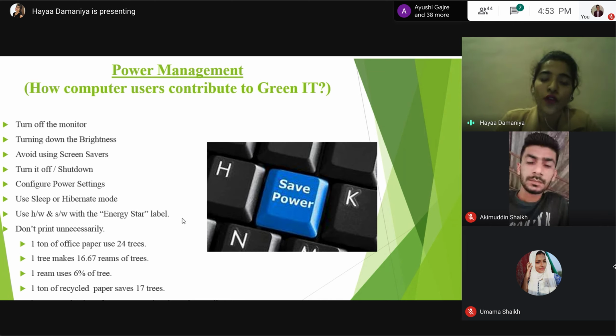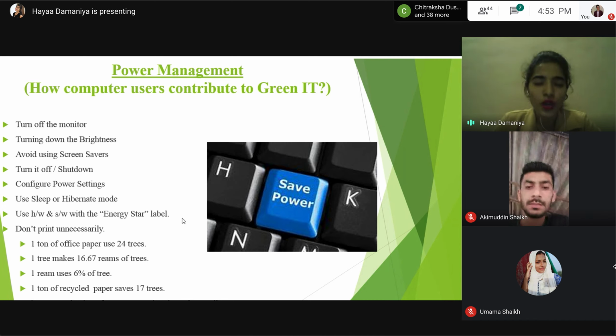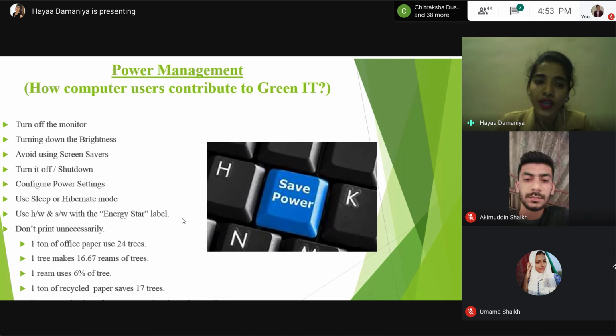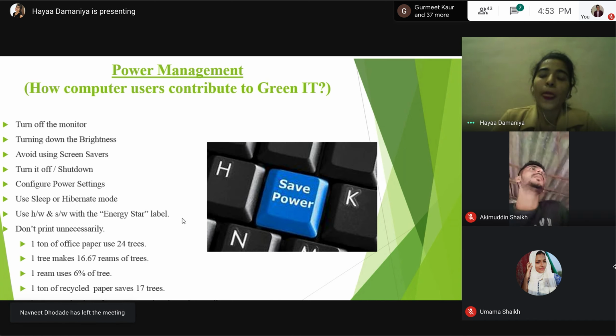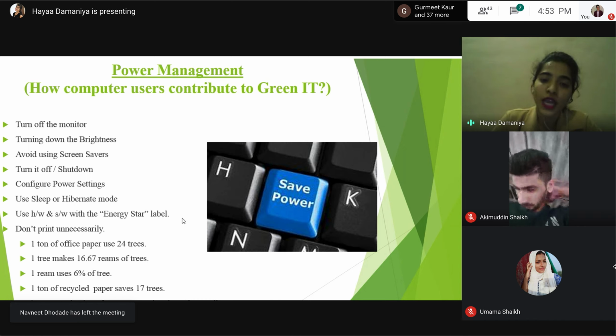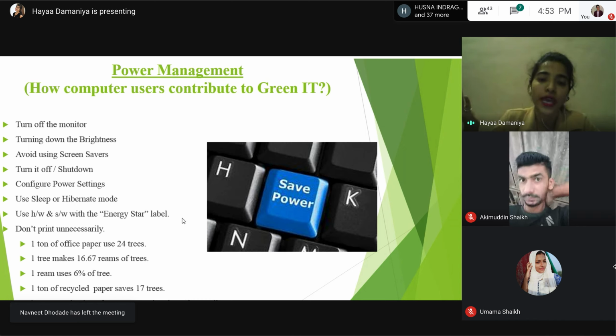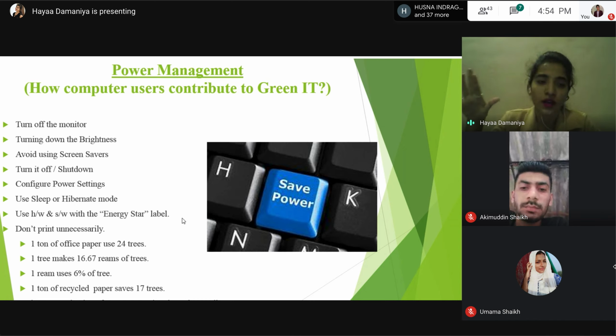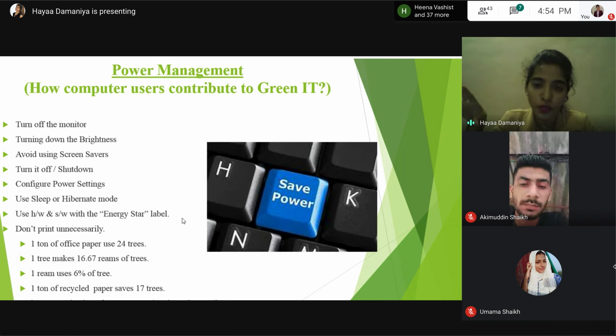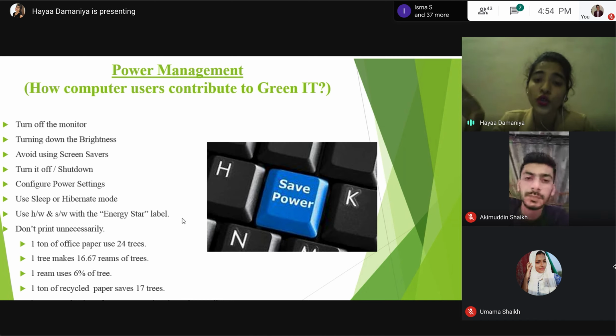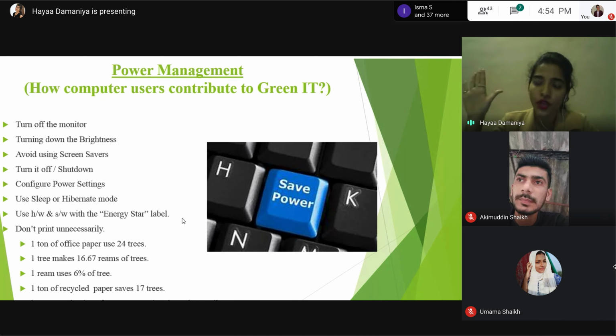Next option is turn it off or shut down. If you want to work, you just work. But if you don't want to work, then have a habit to turn off or shut down your laptop or PC, because when the system is on, energy is wasted. Do you know the computer is designed to handle 40,000 on and off cycles? By doing the shutdown or turn off option, you are not only reducing the energy, but also lowering the heat stress. So whenever you are not using the system, just have a habit to turn it off.